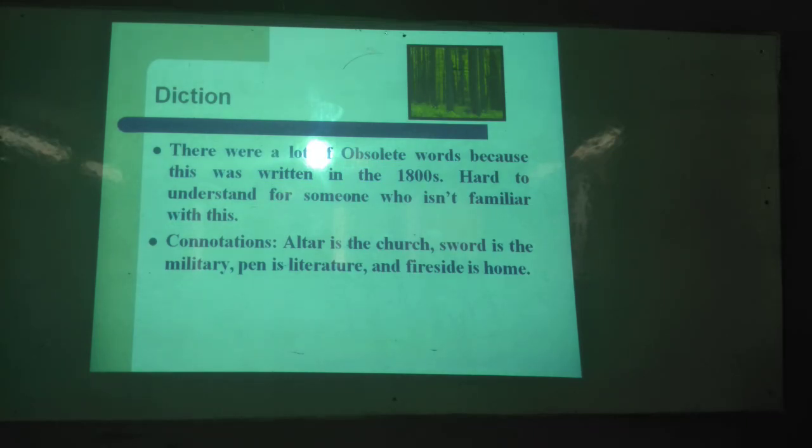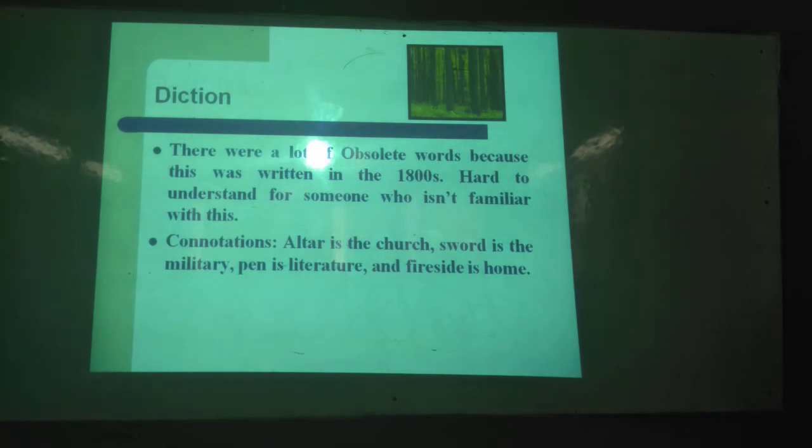There were a lot of obsolete words because this was written in the 18th century. How to understand it for someone who isn't familiar with this? Have you got any obsolete words? Obsolete word means what? In a class I have mentioned it. What does it mean by obsolete word? The words which are not used nowadays. Yes. Have you got any such words here? Yes, sir. Thou, Thee. These types of words are obsolete words.